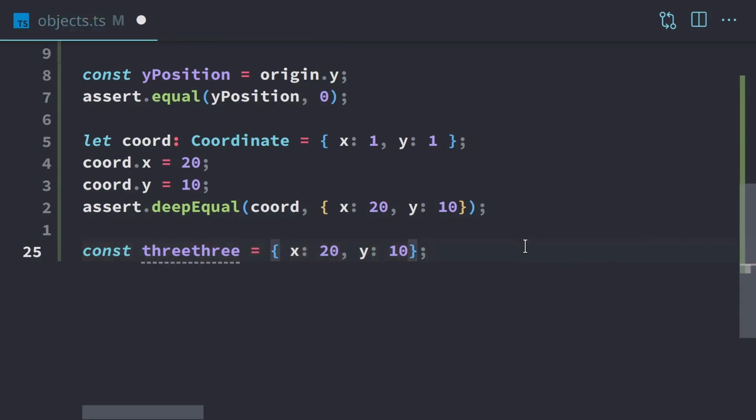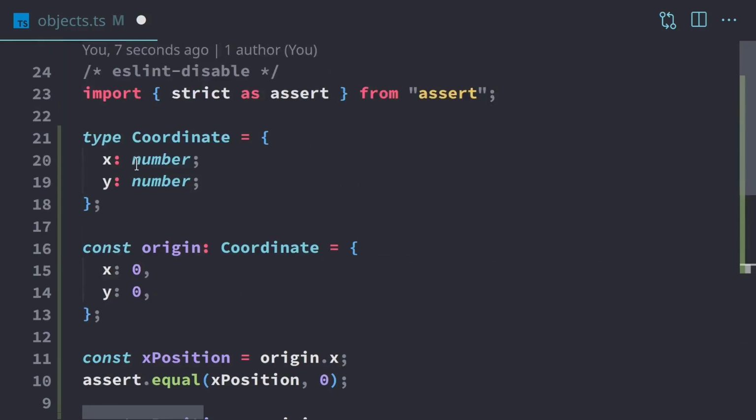Now this is going to be usable anywhere that a coordinate is also usable, because all that matters is that I have an x field that's a number and a y field that's a number, because that's all that exists on the coordinate up here. TypeScript will look at the types and just make sure that these properties exist. We don't actually have to specify that it's a coordinate, because since it is a type alias, it's just for documentation for us as developers.